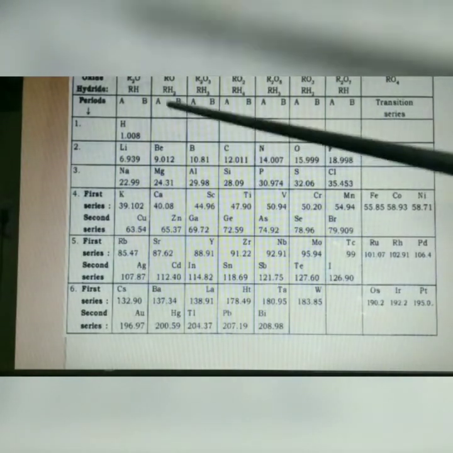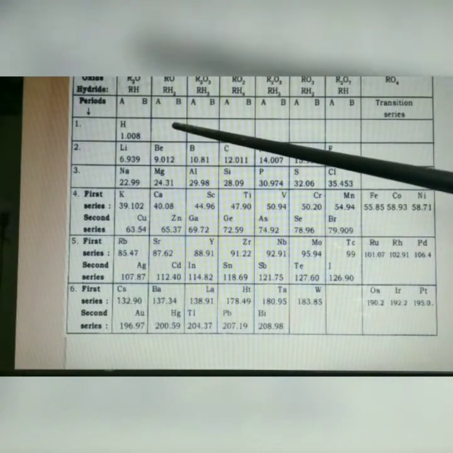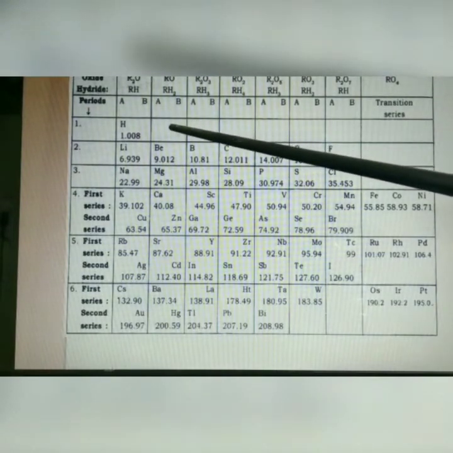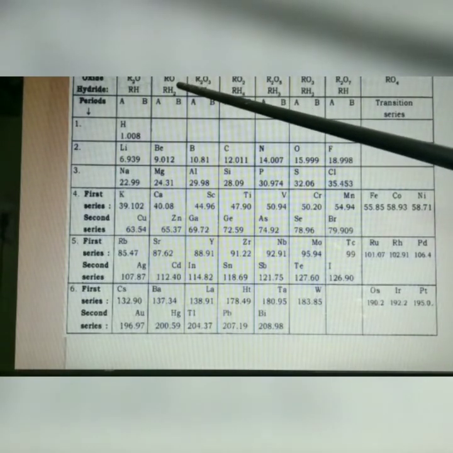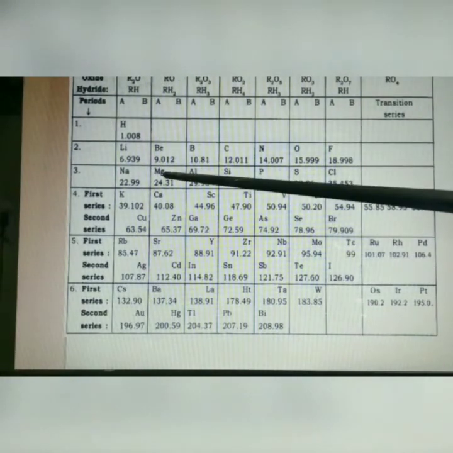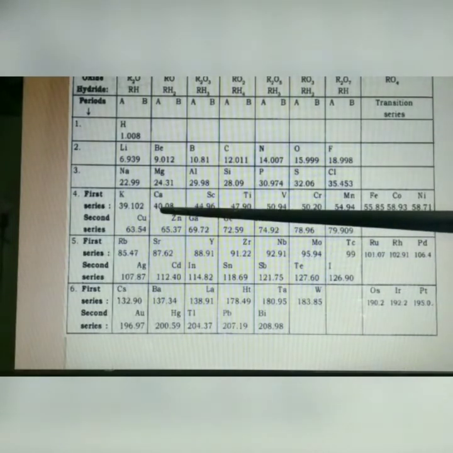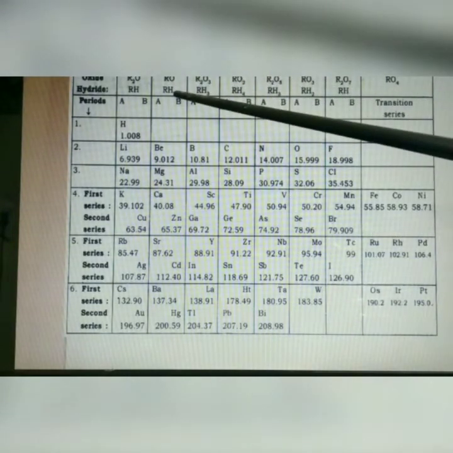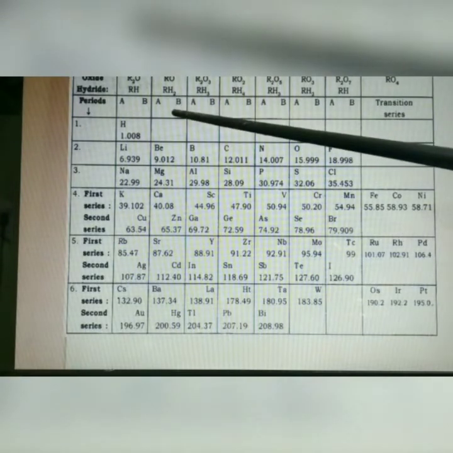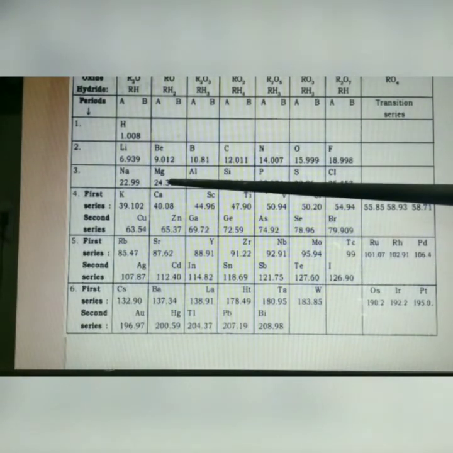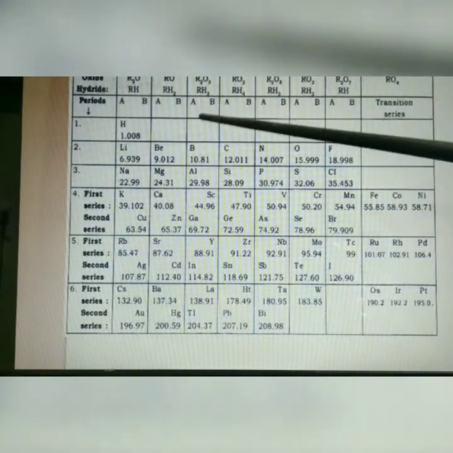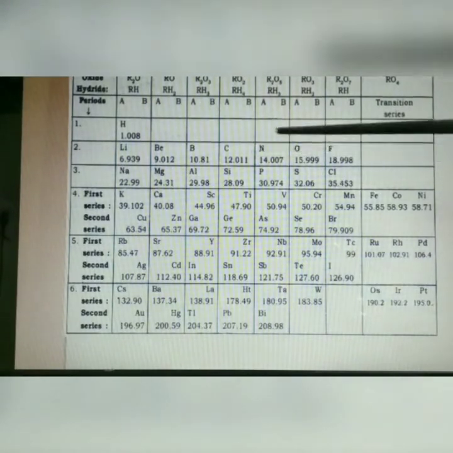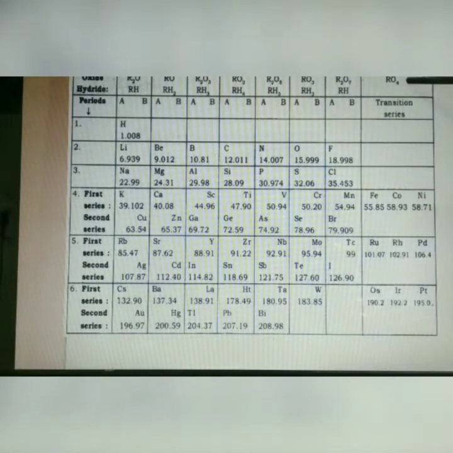Similarly, in group 2, they have valence electron 2. So when the elements react with oxygen, they form RO, meaning oxide, like magnesium oxide, calcium oxide. And when they react with hydrogen, the general formula is RH2, they form magnesium hydride, MgH2, calcium hydride, CaH2. Similarly for groups 3, 4, 5, 6, 7 and 8.